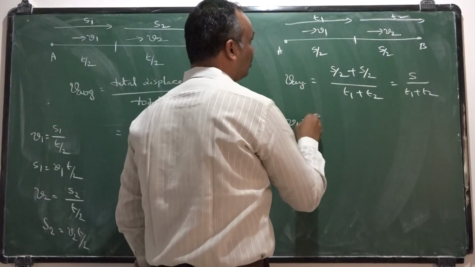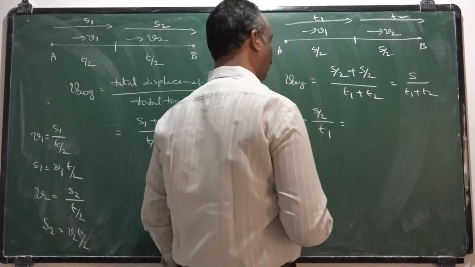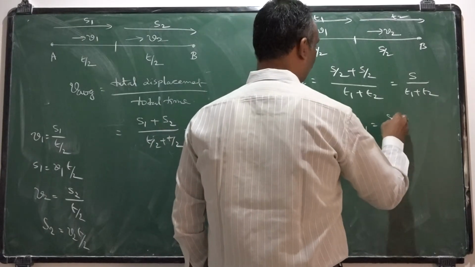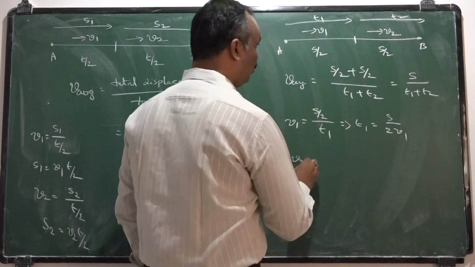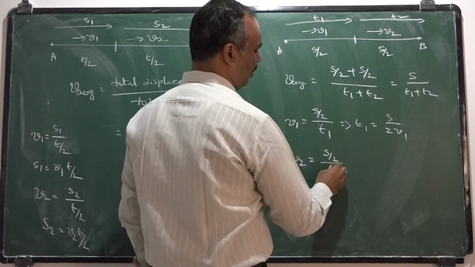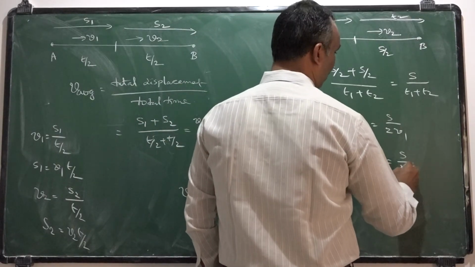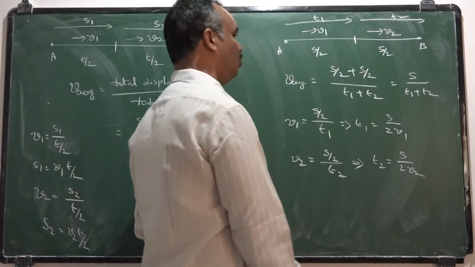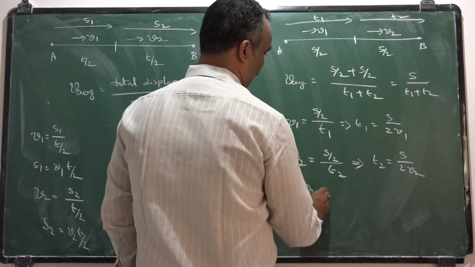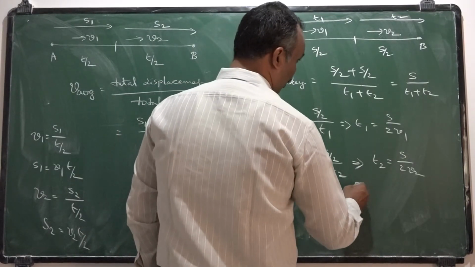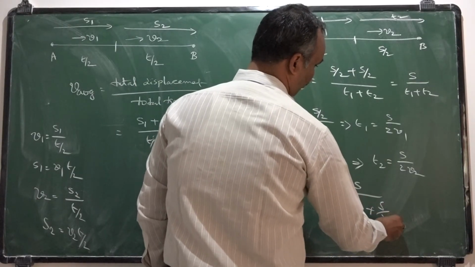So velocity V1 is given by (S/2)/T1. So this implies T1 is equal to S/(2 V1). Similarly, in the second part of the journey, velocity V2 is given by (S/2)/T2. That means T2 is equal to S/(2 V2). By substituting them here, average velocity is given by S divided by S/(2 V1) plus S/(2 V2).